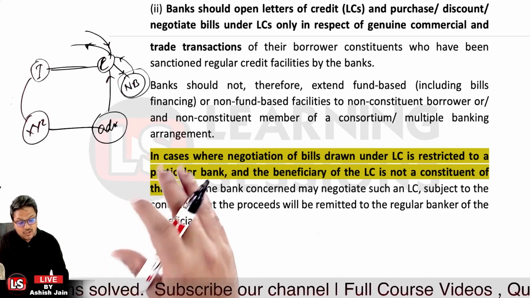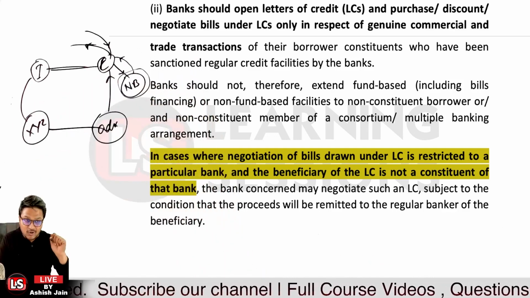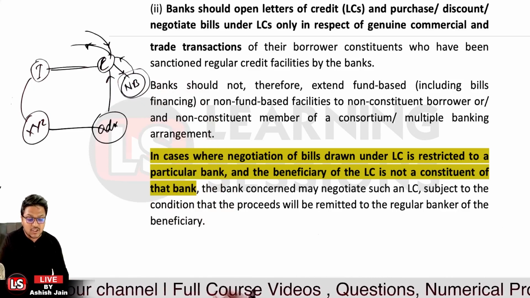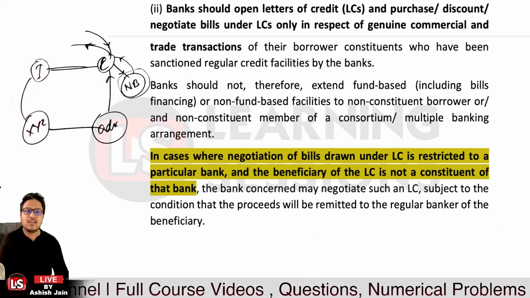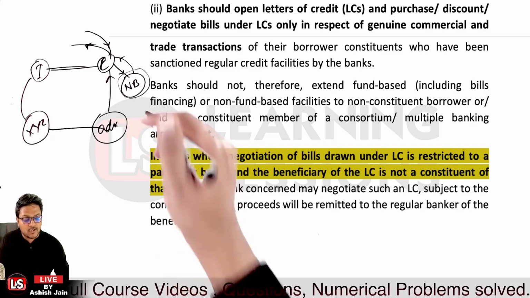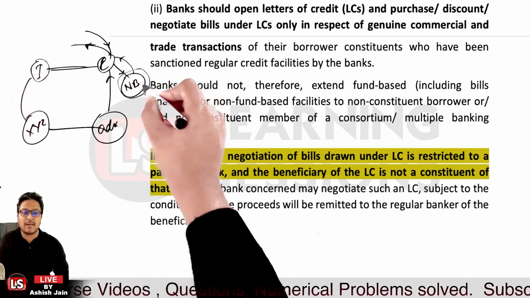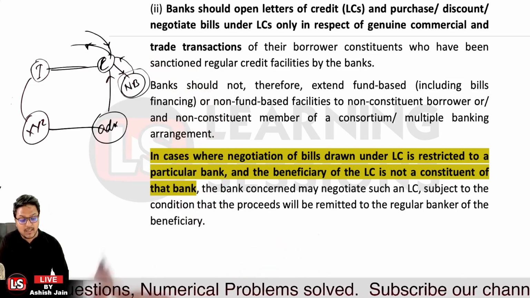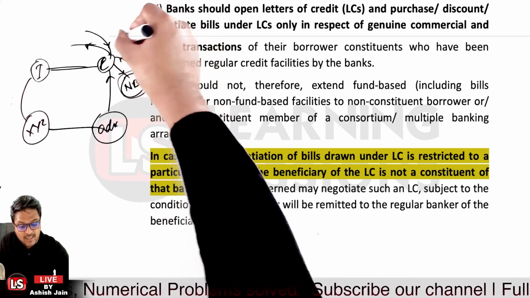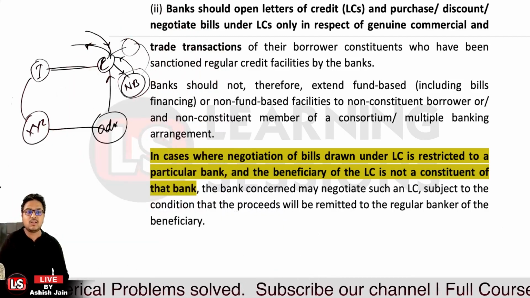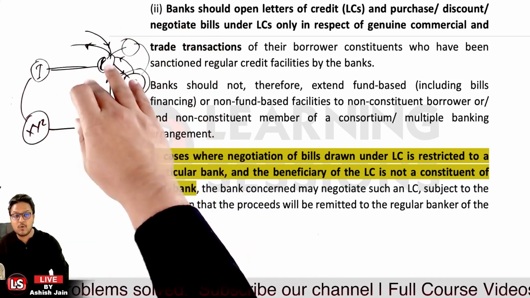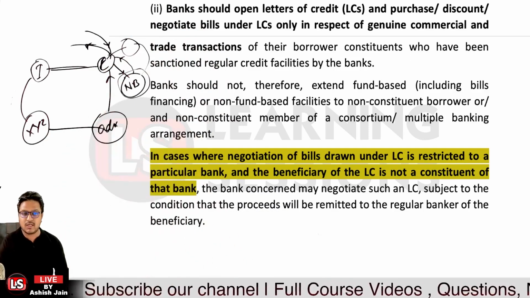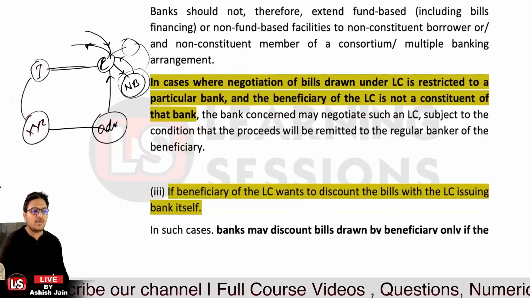Now the negotiating bank in that particular case can negotiate such LC, but there is a condition related to the same. And what is this condition? Whatsoever amount will be remitted by the negotiating bank to the exporter, the proceeds are to be remitted only through the bank in which the exporter is a constituent, that is, the beneficiary is a constituent. Otherwise it cannot be negotiated. Is that clear? Okay, now let's move to the other part.